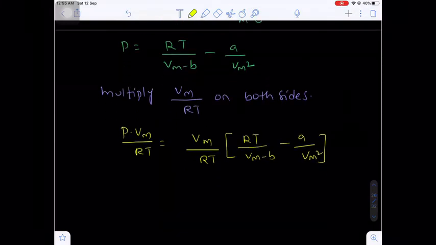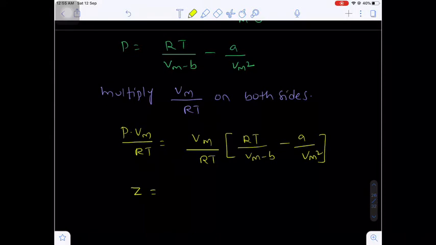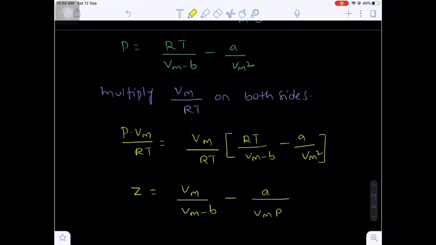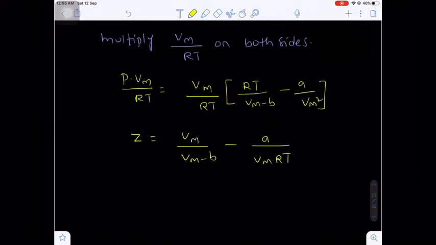PVm by RT for 1 mole of a non-ideal gas is the compressibility factor Z. Here RT gets cancelled if you multiply Vm by RT into RT by Vm minus b. So finally you will get Vm divided by Vm minus b, minus a by Vm RT. Are you getting my point?